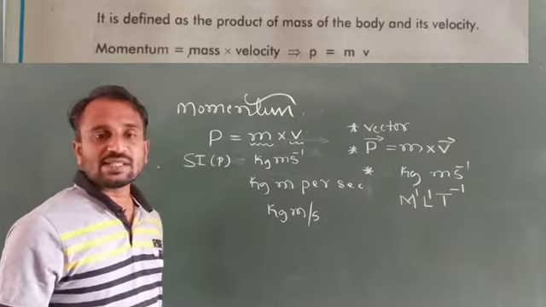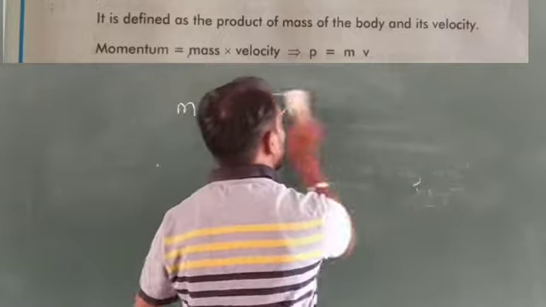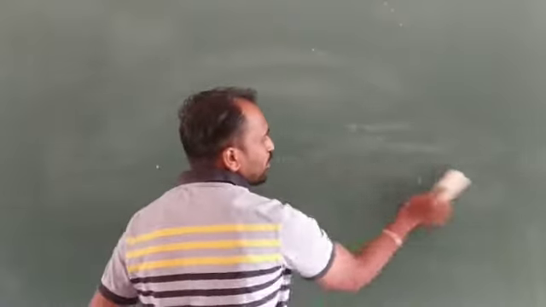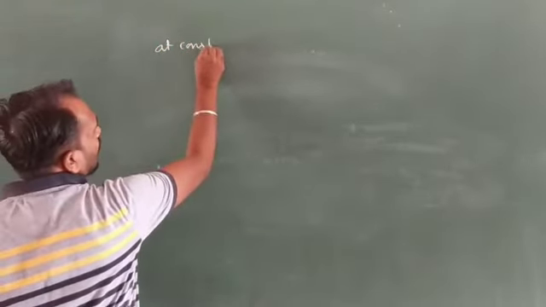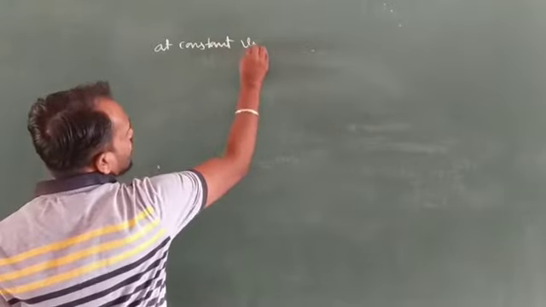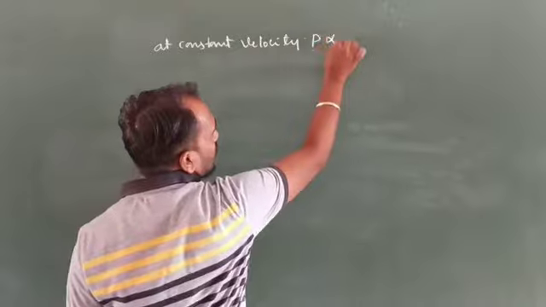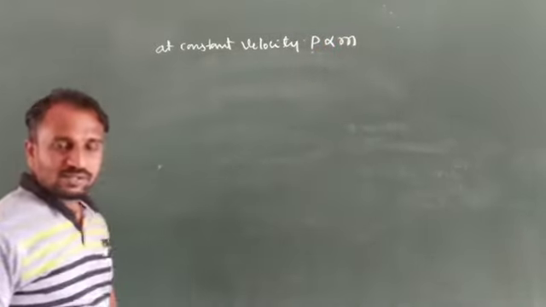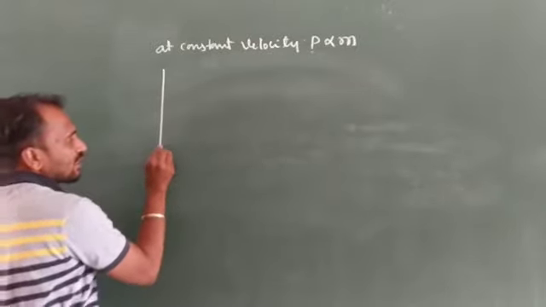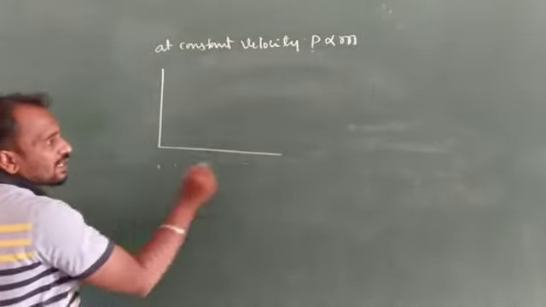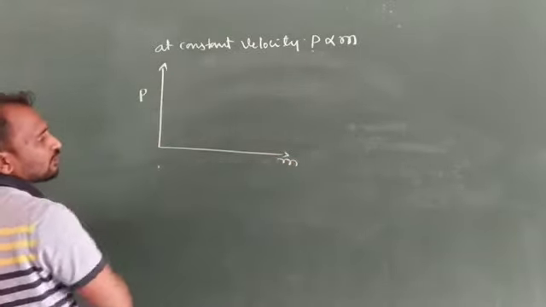The first graph is at a constant velocity. At a constant velocity, momentum is directly proportional to the mass. Here we consider a graph with mass along the x-axis and momentum along the y-axis.